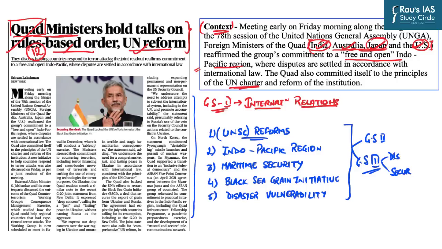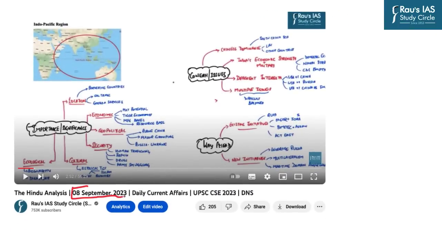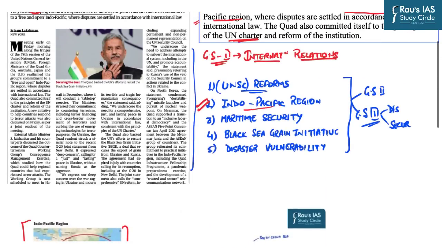If we have to talk about the Indo-Pacific region, then in the previous DNS, which was dated 8th September 2023, I discussed in detail the importance, significance, concerns and issues as well as the way ahead with regard to the Indo-Pacific region. So you are requested to go back to the DNS dated 8th September 2023 in order to understand the geopolitics of the Indo-Pacific region as a whole. That is why in today's session, obviously, we will not be dealing with this part.